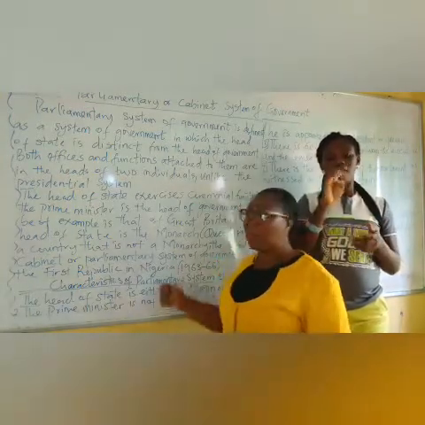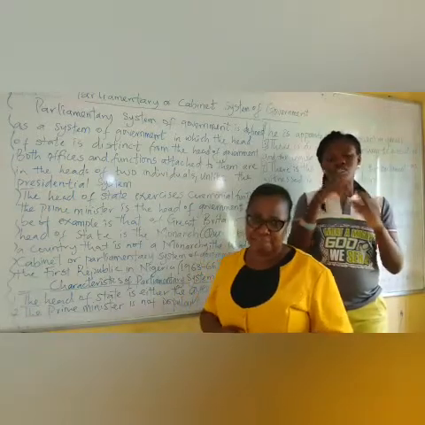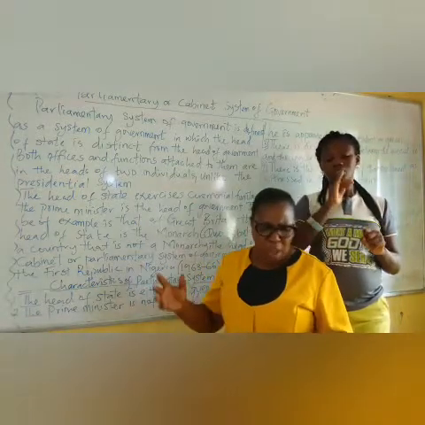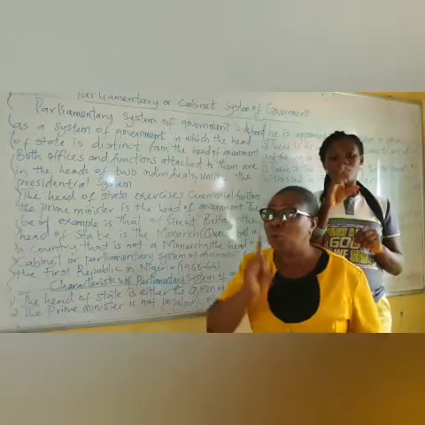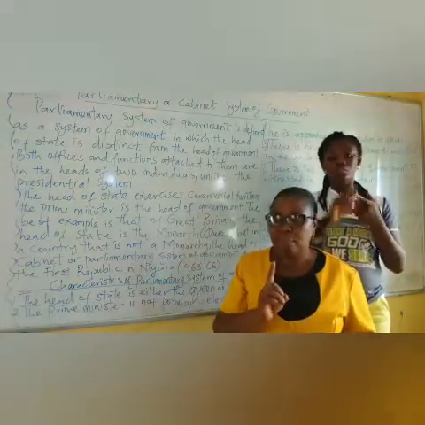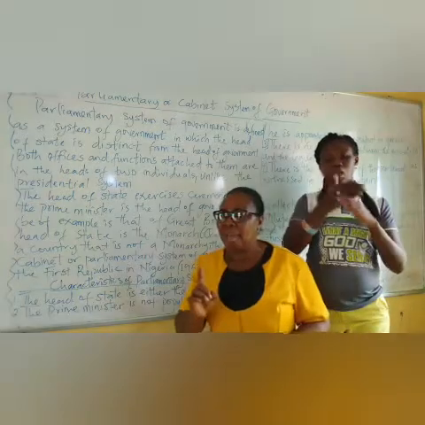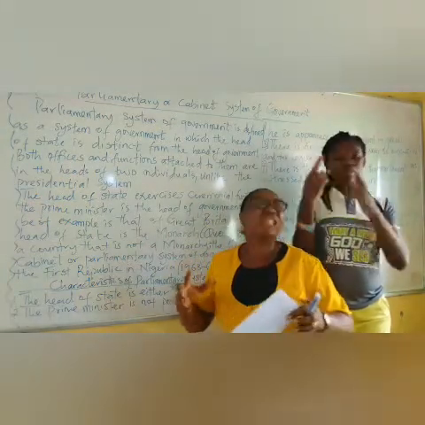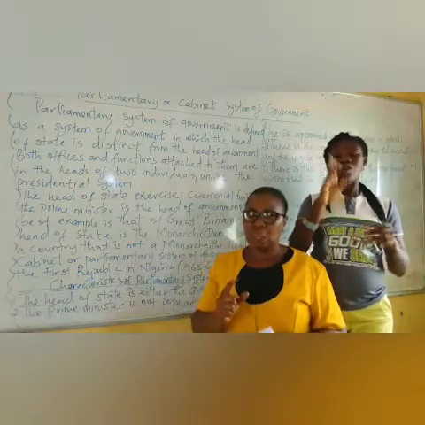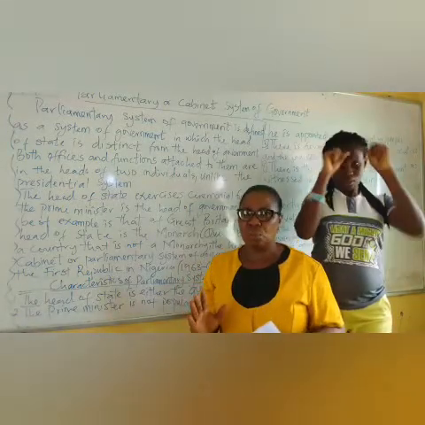There is fusion of power in the system. There is fusion among the arms of government, so there is no conflict. There are not likely to be conflicts among the arms of government, because their responsibility is fused, unlike in presidential system where it is not so.